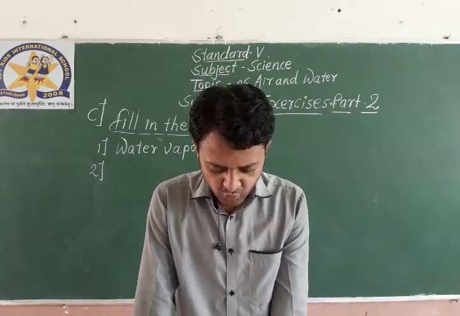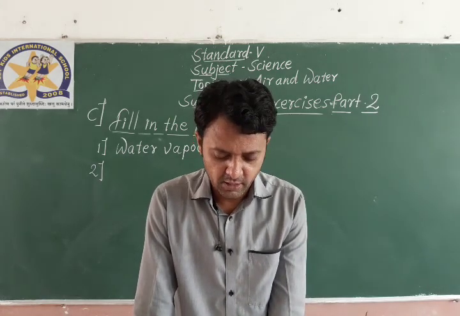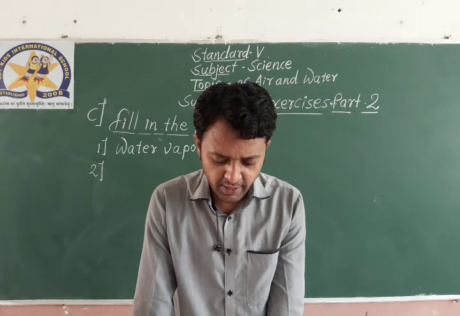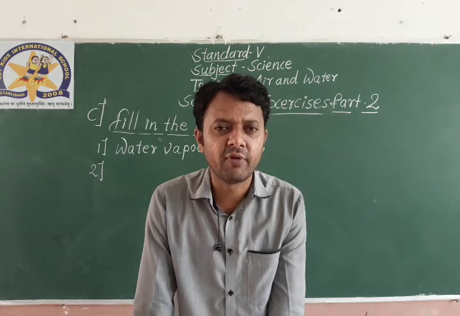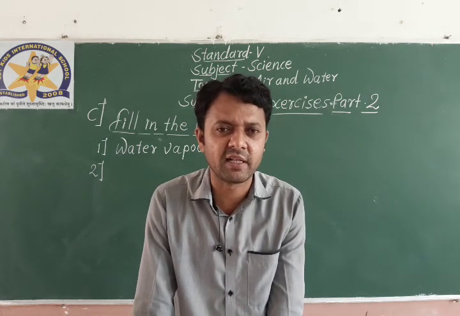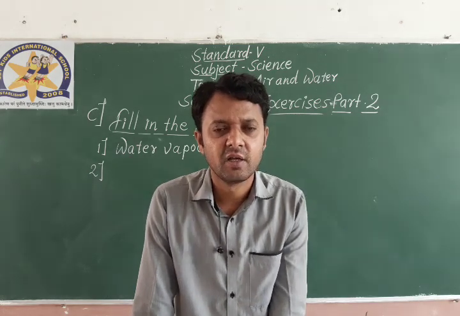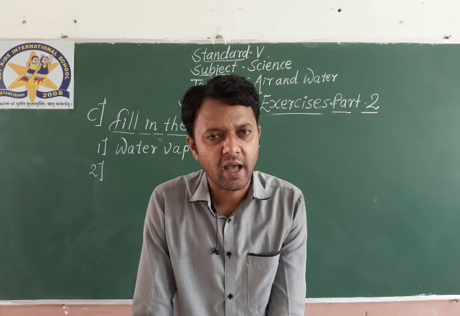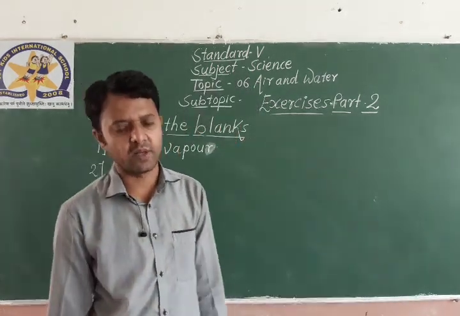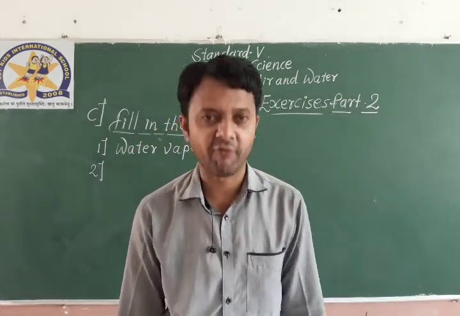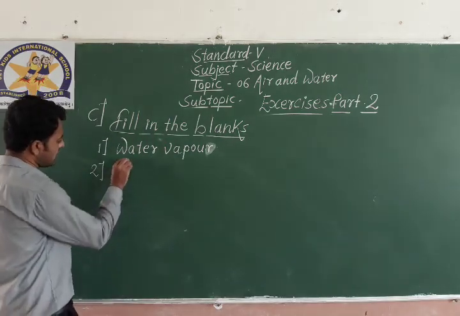So question number 2, let us see what is the answer. The earth is surrounded by a thick envelope of air called the dash. We already discussed the definition of atmosphere in the beginning when we started lesson number 6. So the answer is atmosphere. The earth is surrounded by a thick envelope of air called the atmosphere, and there are layers of the atmosphere as well.